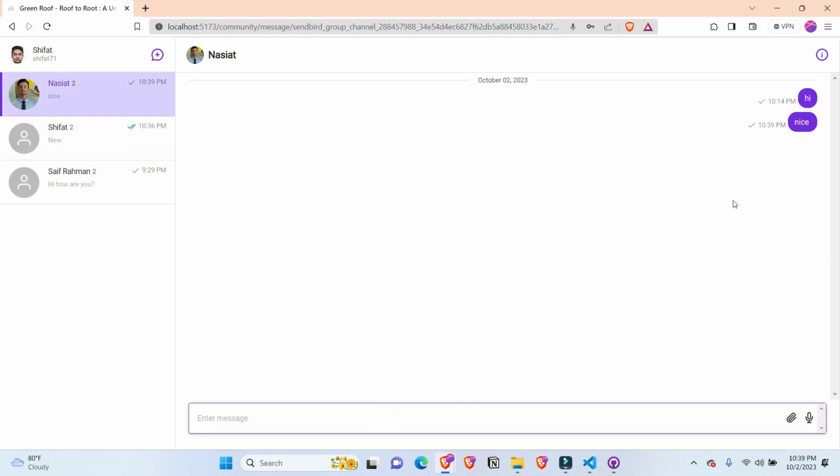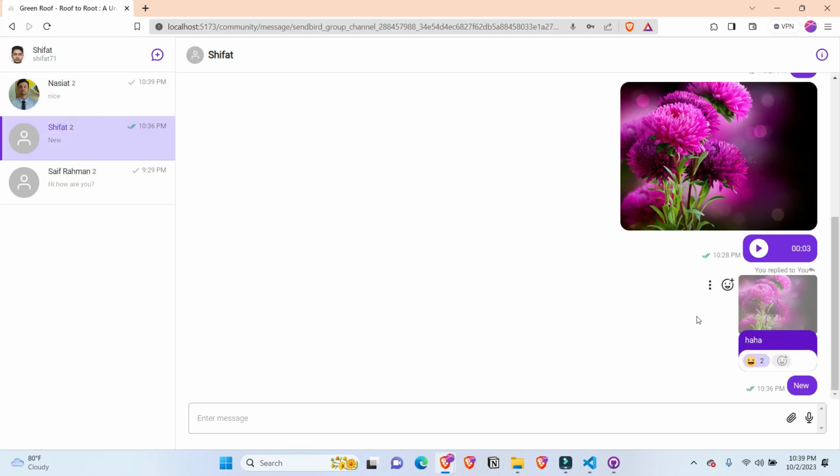When a message is delivered, a dark tick is shown. When a message is read by the user, two green ticks are shown. A user can also delete or edit their messages as well.